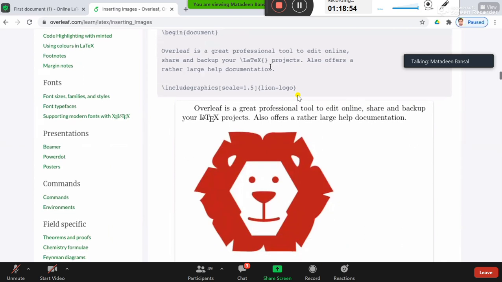Now how to change the size of the image? For that, after include graphics and before the name of the picture, there is a command scale equals 1.5. So here the figure is scaled to 1.5 times your original image.